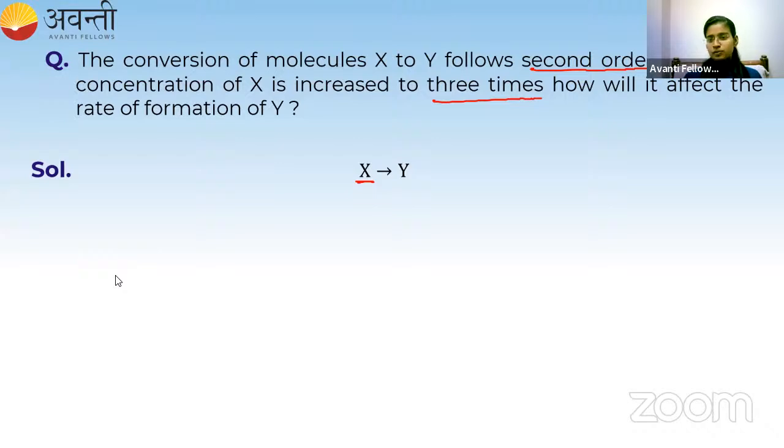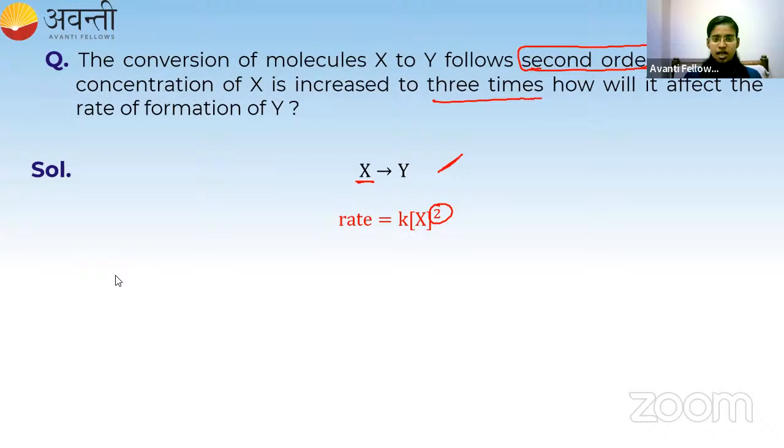First of all, if this type of question is asked in the examination, what you need to do is write the rate of the reaction for the given circumstance. So this is the given reaction. If I want to write the rate of this reaction, how will I write? It is equal to the rate constant times the concentration of X raised to the power 2. Why have I put 2 here? Because the order of the reaction is 2. It follows second order kinetics.